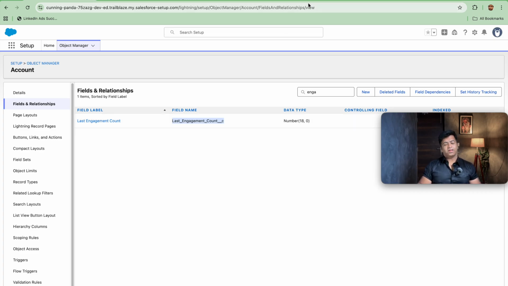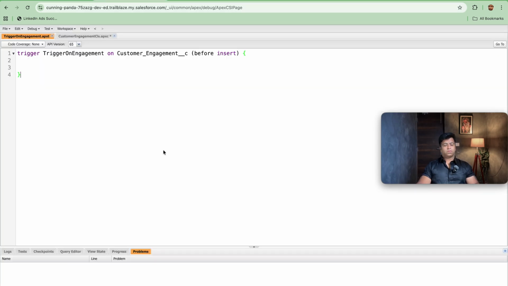So let's start with the trigger. First thing that I always ask in every trigger is on which object we need to write a trigger, either on the account object or the customer engagement object. We will be writing a trigger on the customer engagement object, because as soon as the record is inserted and updated, after insert and update, we need to calculate the count of engagement done on that account per date. I forgot to tell you the filter: within 60 days, how many transactions or customer engagements have been done. Based upon it, we will be calculating the count for the same record. So let's start with the trigger.